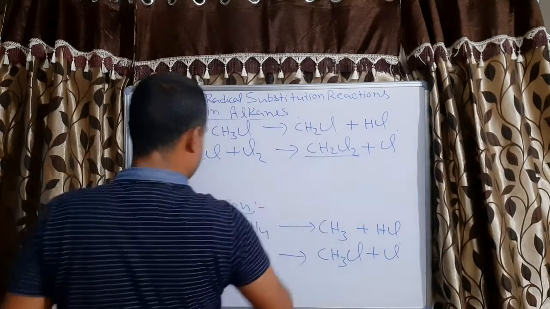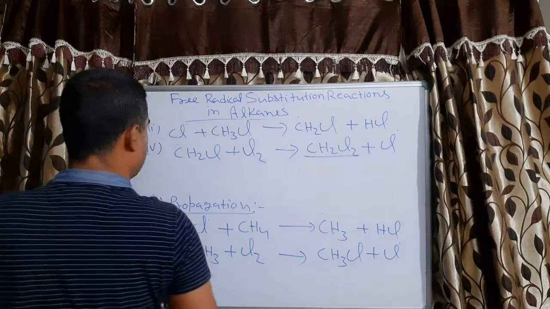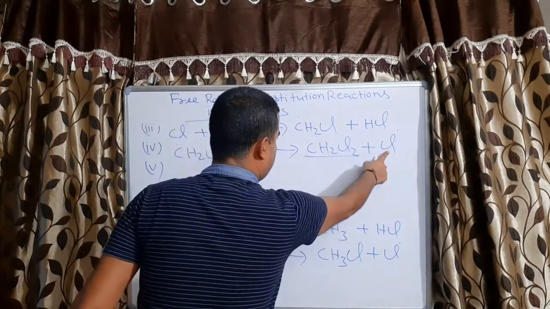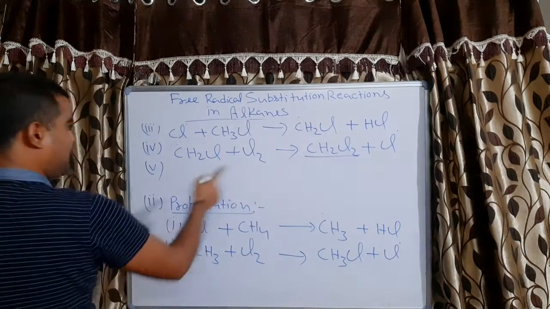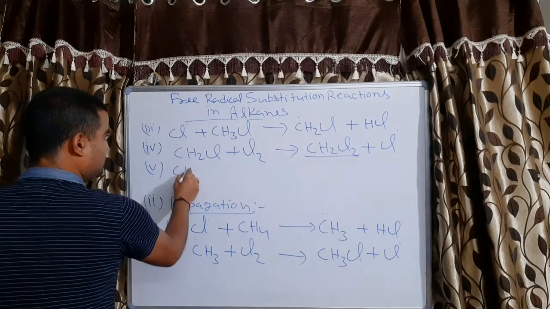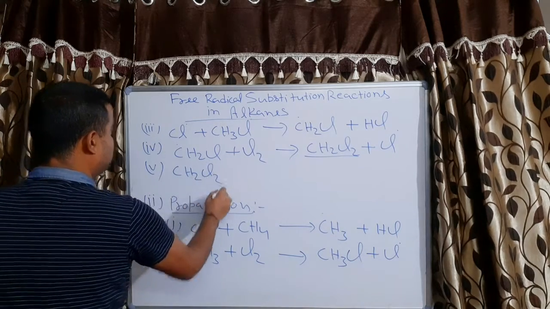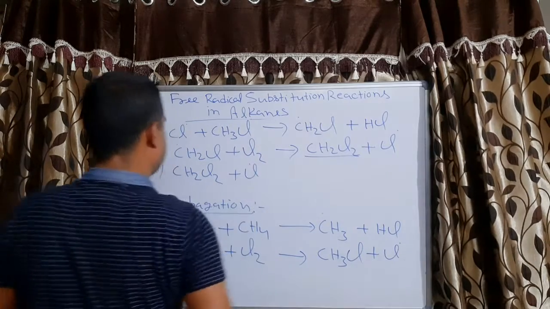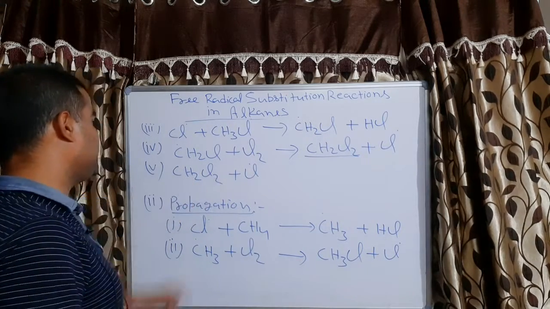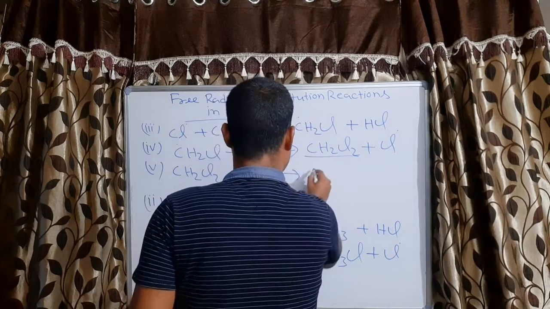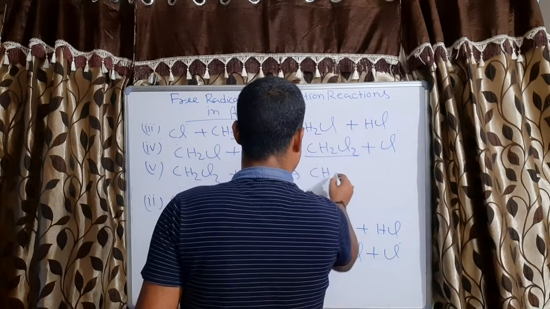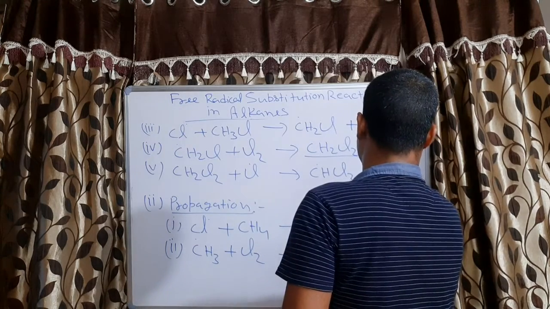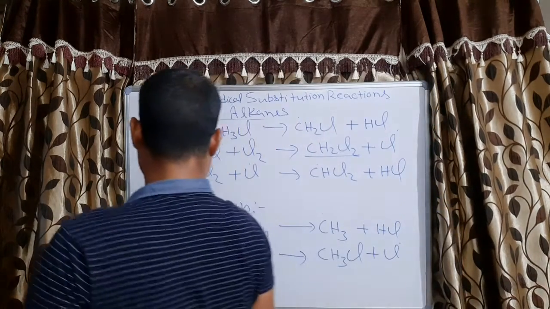When this is in sufficient quantity, there is a chance that it can react with the Cl free radical. So when CH2Cl2 reacts with Cl free radical, it will displace one hydrogen and form CHCl2 plus HCl, correct?